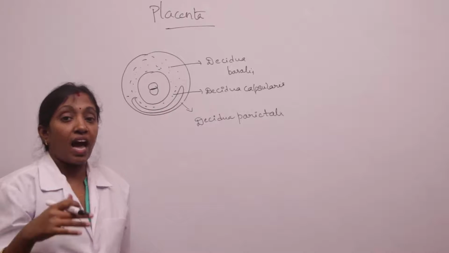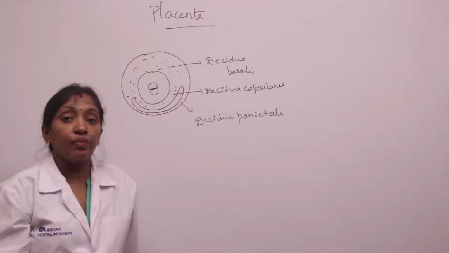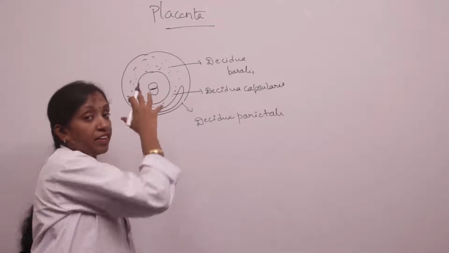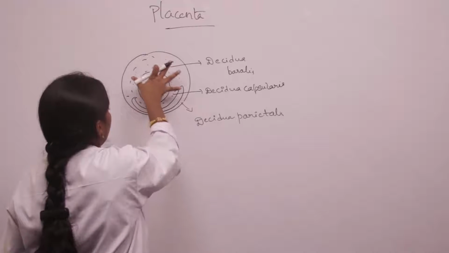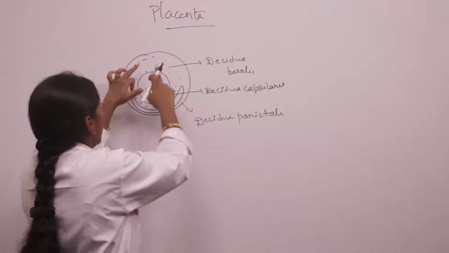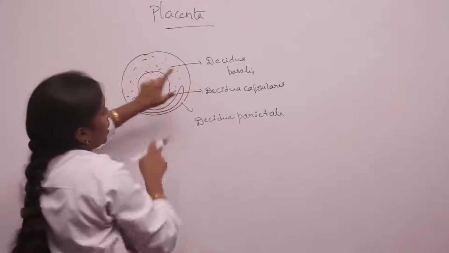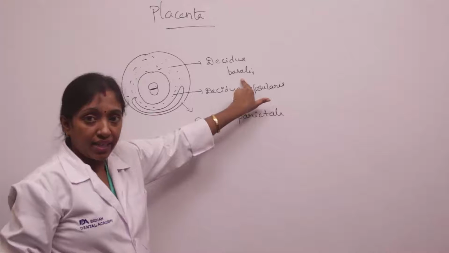The stromal cells are large and vacuolated, and they are filled with heavy drops of lipid and glycogen. It is in the secretory phase. The uterine endometrium we call the decidua. The place where the placenta is formed we call the decidua basalis.